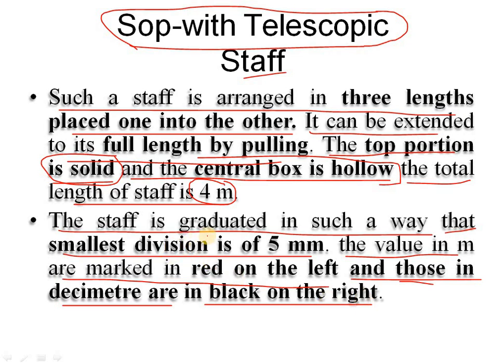So that means here the smallest division in the graduated staff is nothing but 5 mm. The meters are marked in red on the left and the decimeters are in black on the right. So this is a staff we are generally using. This staff is very important. By this staff we can measure the different ground levels, and its maintenance is also very important. We have to clean it properly every day, and we have to close the staff after completing the leveling and surveying process, and keep it in the cover.